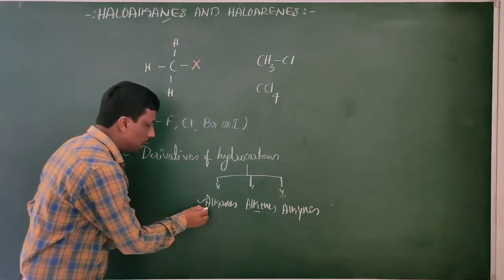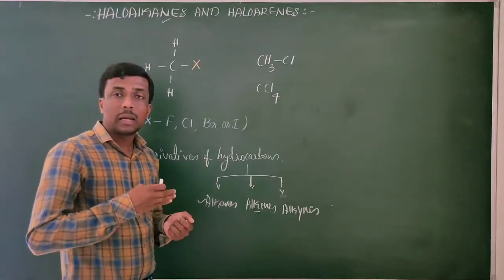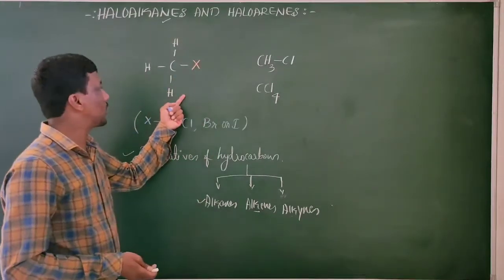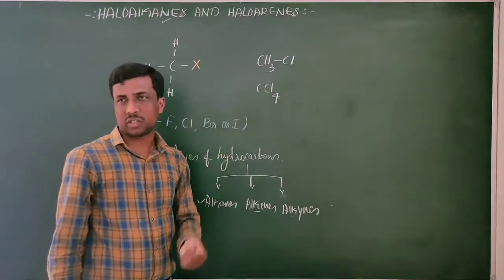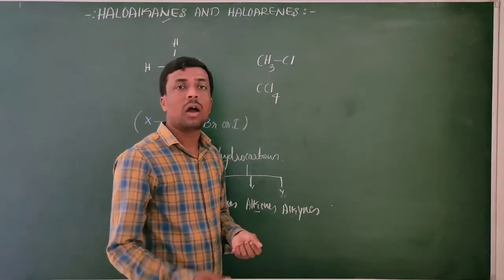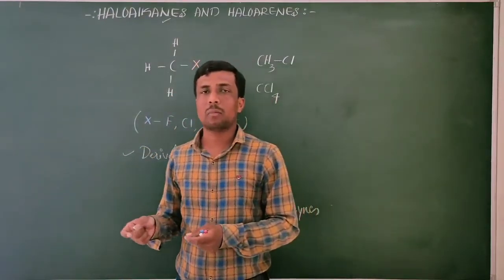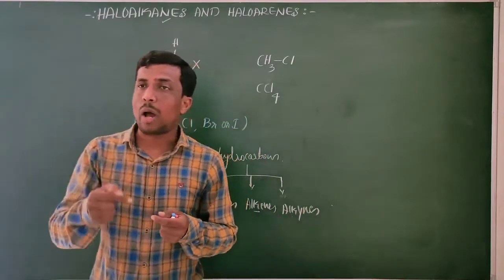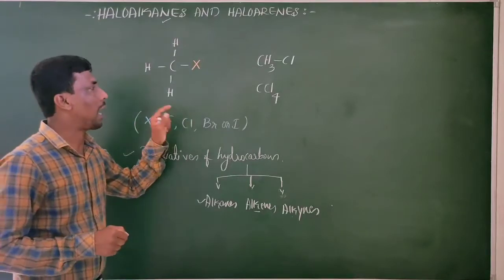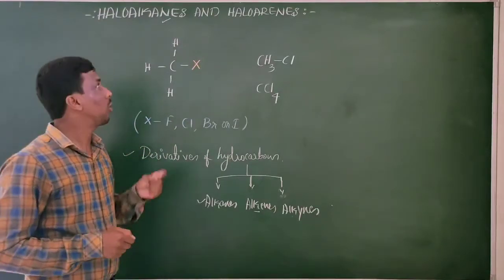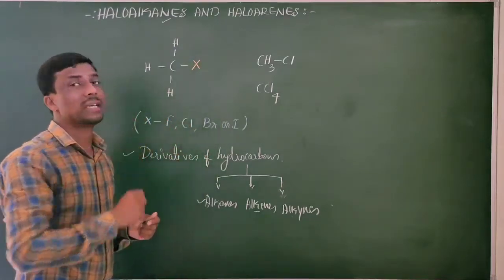These are the derivatives of alkanes prepared from the replacement of one or more hydrogen atoms by the halogens. These are called haloalkanes. Then what are haloarenes?